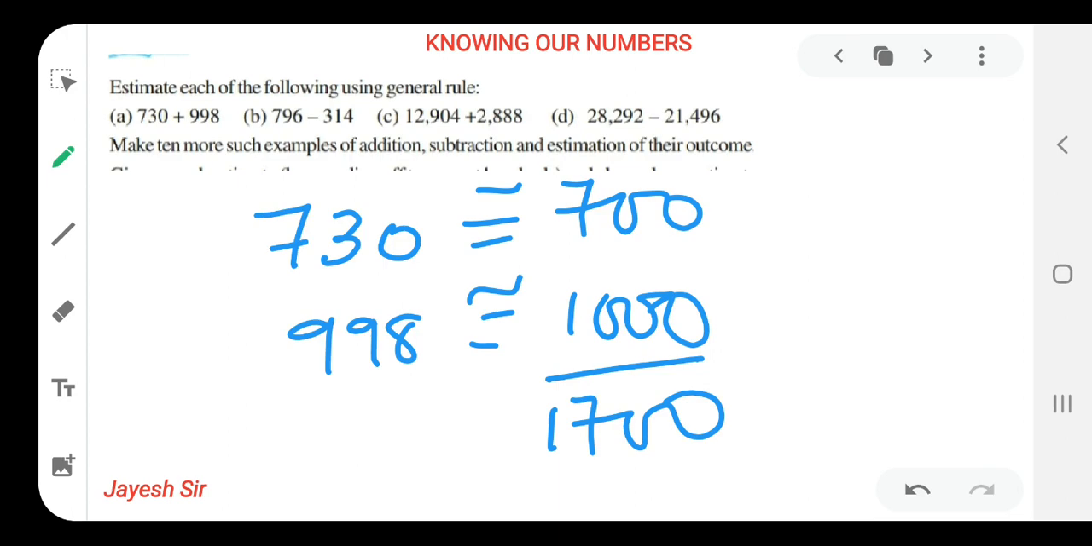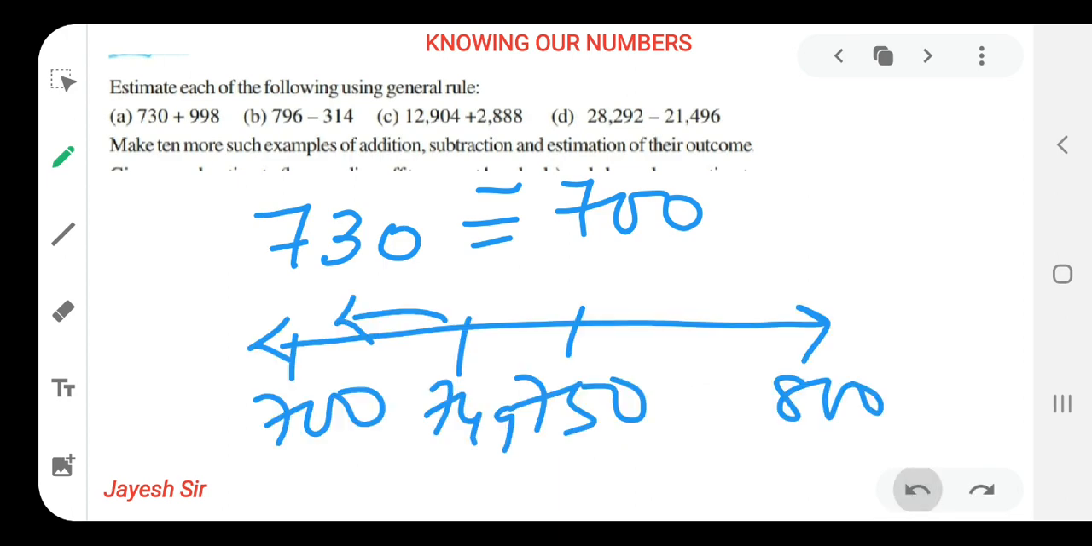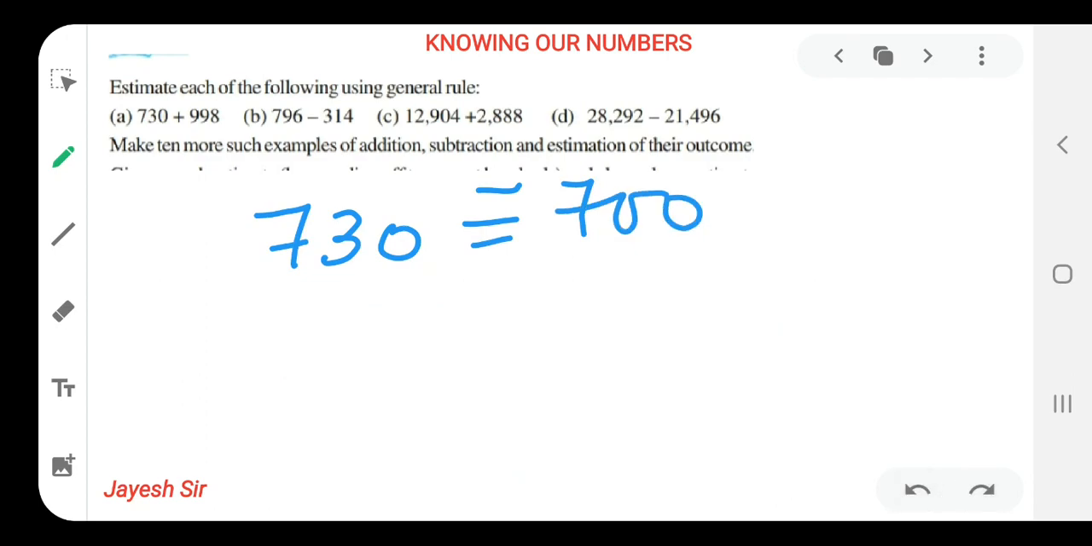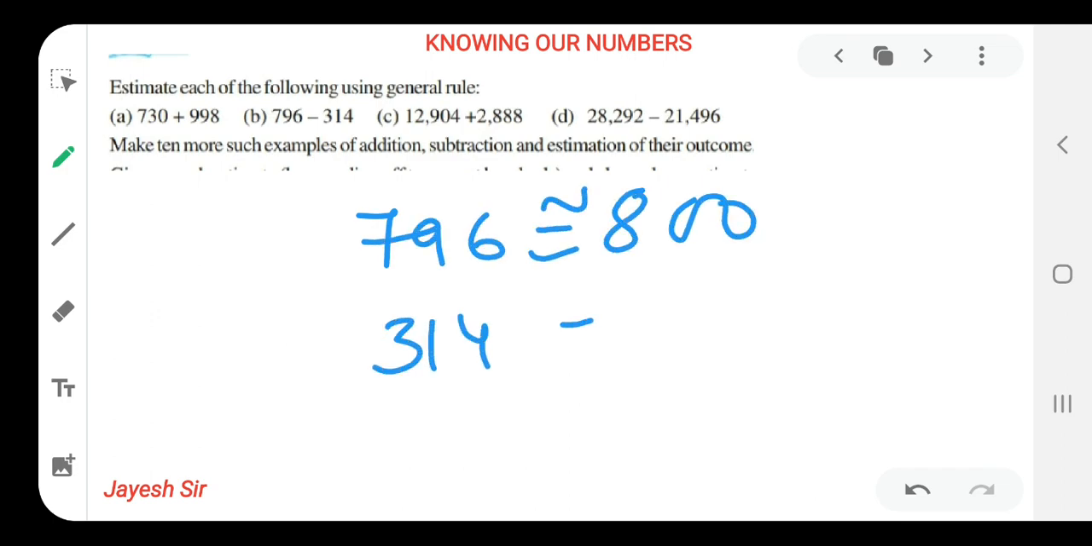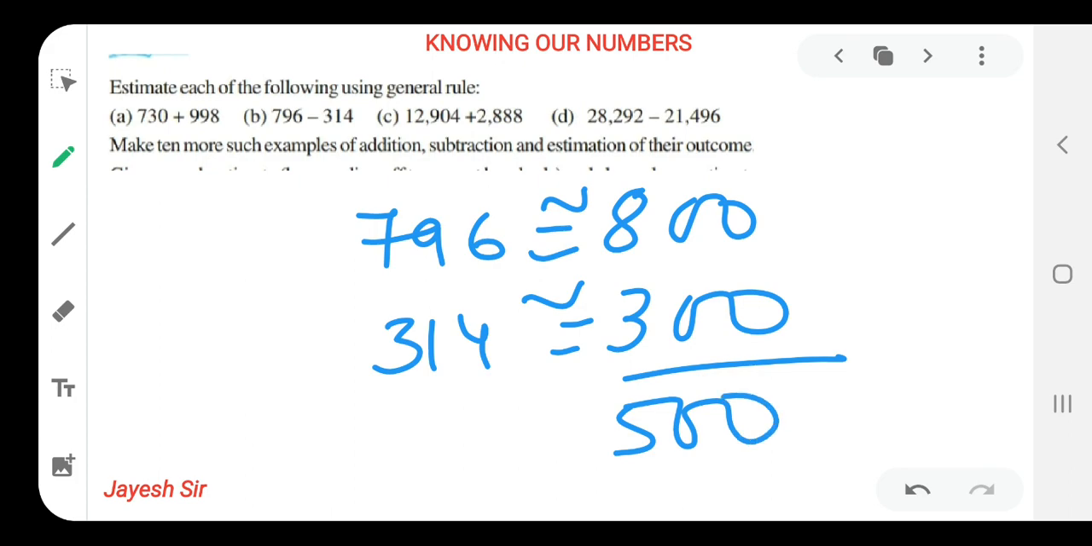Yes, so let's move to our second sum, that is 796 minus 314. Here you can pause the video, friends, and try to solve it on your own. In our second sum, 796 should be rounded off to 800 and 314 should be rounded off to 300. Now we have to subtract. So 800 minus 300, that means 500 is our answer. That's very easy. Now you can pause the video and try to solve it on your own.